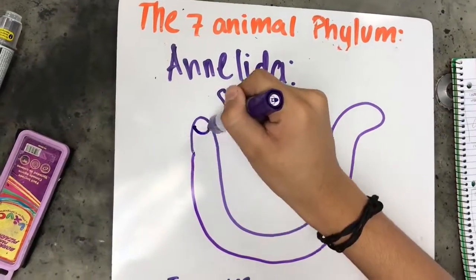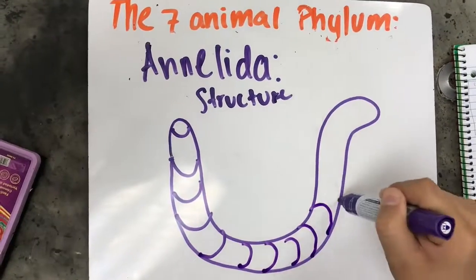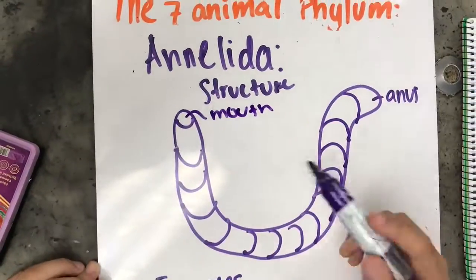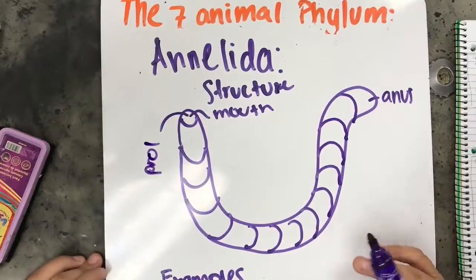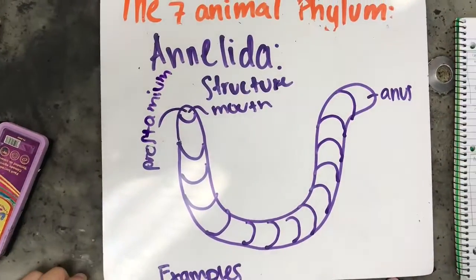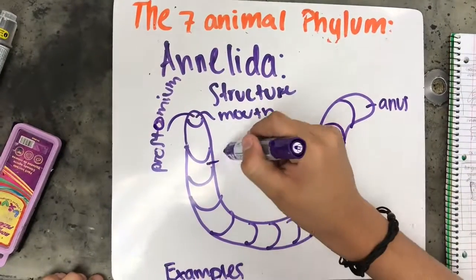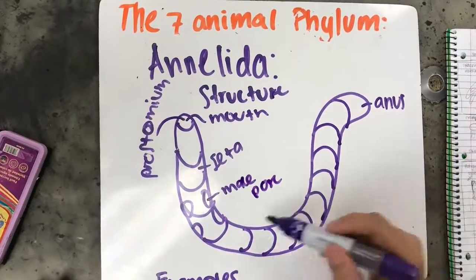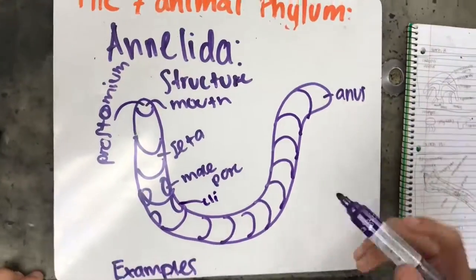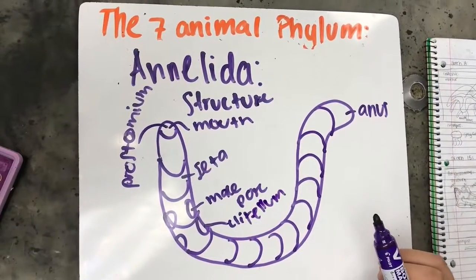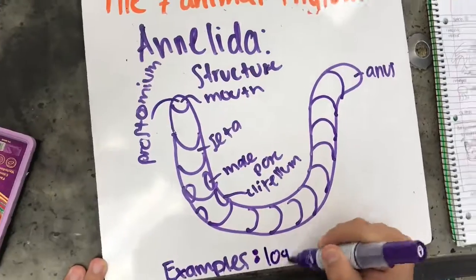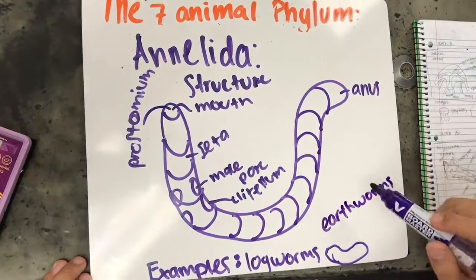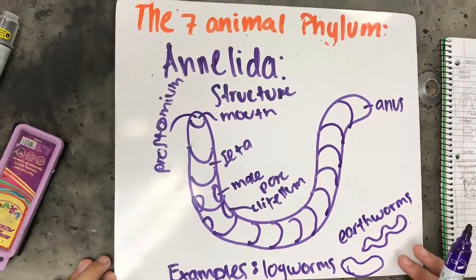Annelida. This drawing of the structure of the annelida consists of the mouth, seta, male pore, clitellum, and anus. Some examples are segmented worms like lugworms, earthworms, and leeches. These are unique because they are aquatic and live in rivers, estuaries, and mud. Others inhabit soil. All have bodies divided into sections called segments. They all have a simple gut with a mouth at one end and an anus at the other. Earthworms help fertilize soil because they burrow in the soil and bring down organic matter from the surface.